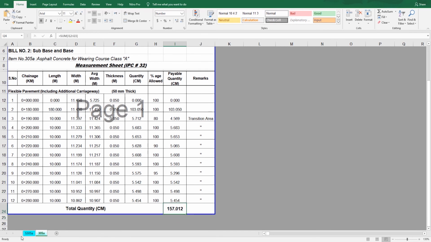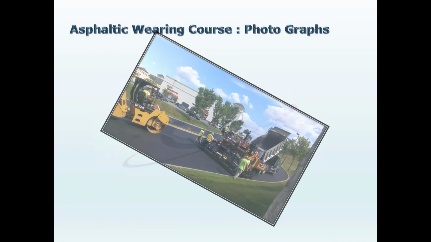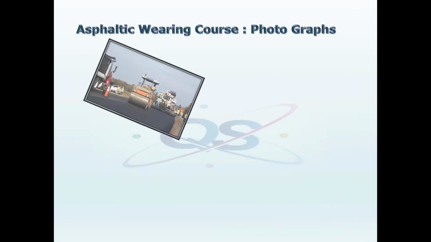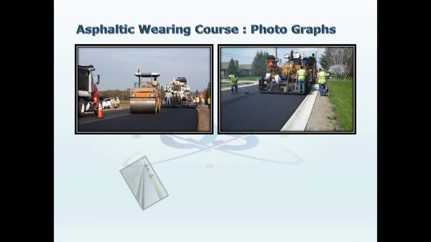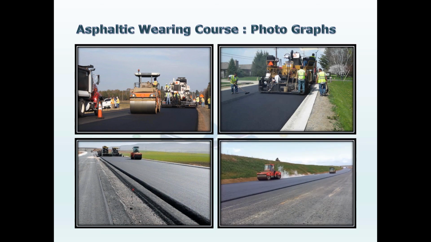I linked this quantity in summary here, so you can deduct the previous paid quantities in previous invoices, like 45.900. This is the previous already paid quantity. So the remaining net quantity of this bill is 111.112 cubic meters. So let's move toward the presentation file. Asphaltic wearing course photographs. So friends, I just attached these photographs for young learners who can take an idea about the wearing course.